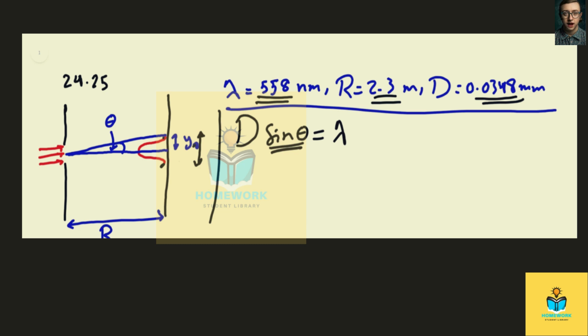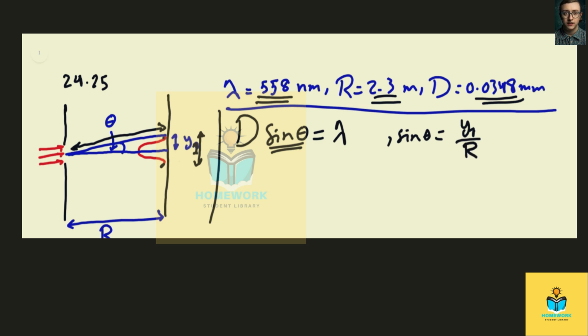What I called y1 here, which is the distance between the center of the peak to the minimum of the peak, over the hypotenuse here, right? But because the theta angle here is very small, we can approximate the length of the hypotenuse to be approximately the same as the distance r here. So actually sine theta is just y1 over r.